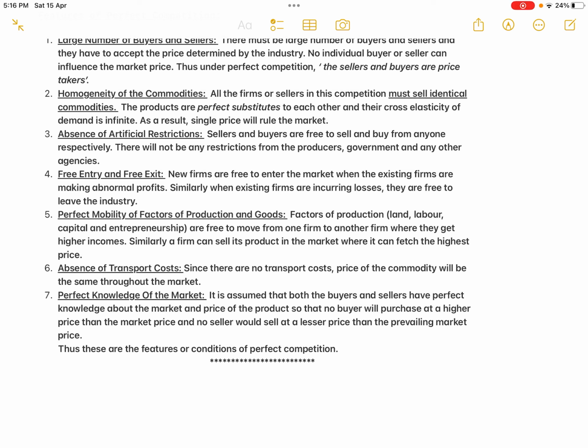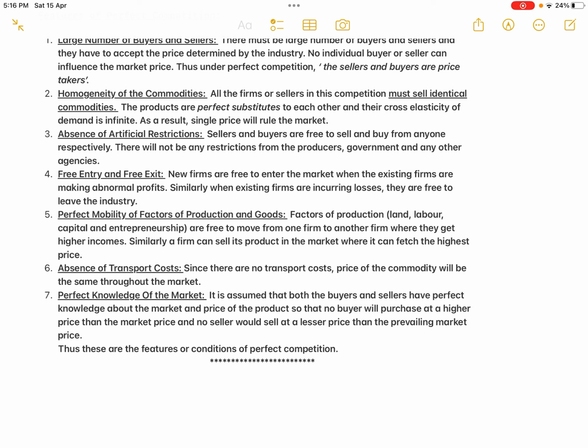And then the sixth point, absence of transport costs. Since there are no transport costs, the price of the commodity will be the same throughout the market. For the sake of convenience, we are assuming that all the sellers and buyers are staying near the market. If they are near the market, then there is no transportation cost.